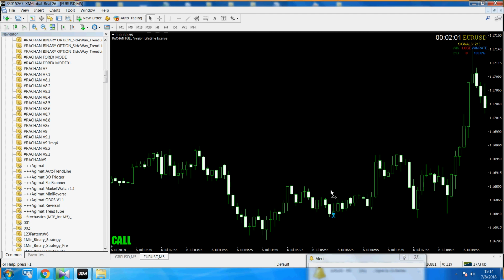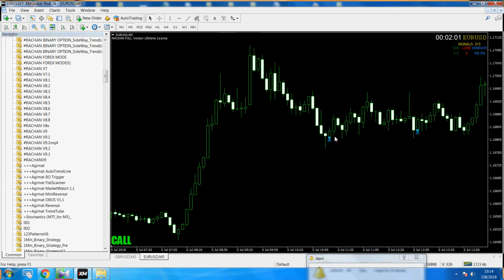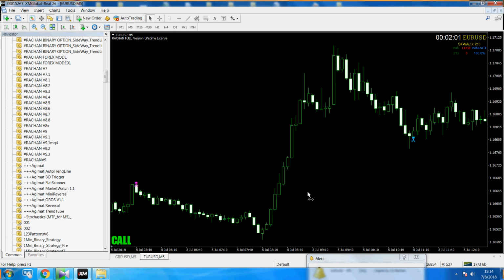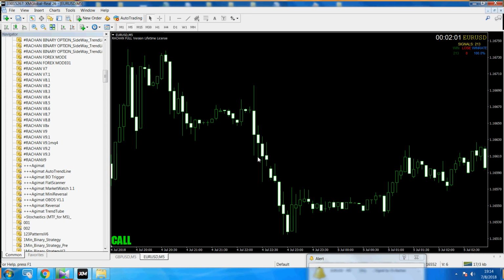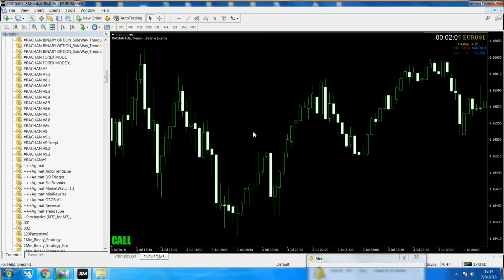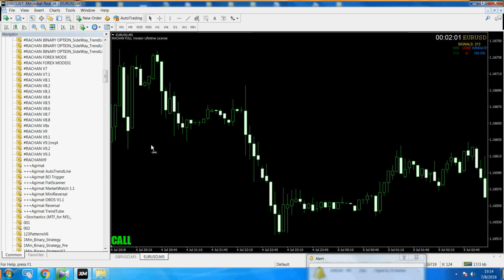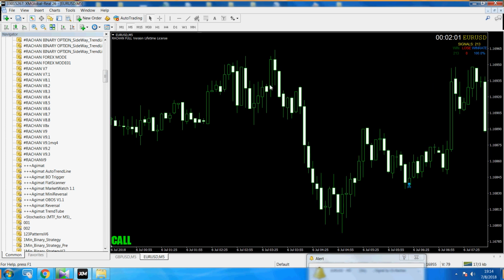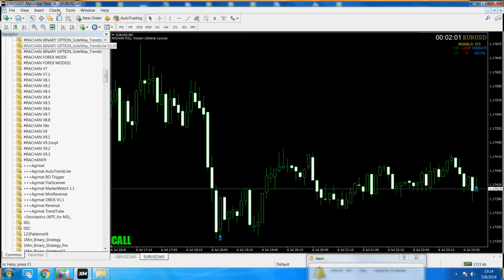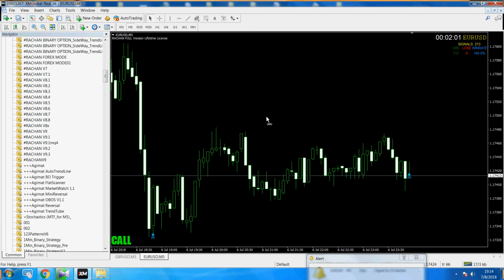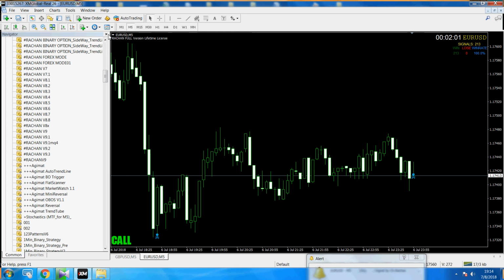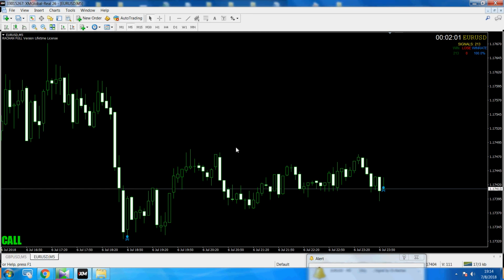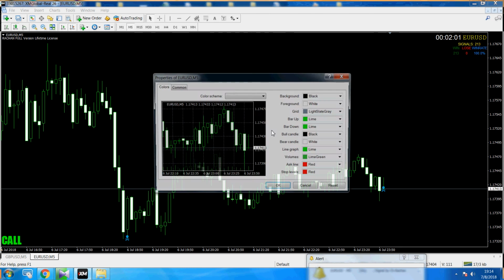You can see, you can estimate the time here, how long the signal comes here. This one means callback. Okay, for manual trades, click back again. Okay, if you want to use manual trade, you use only this.